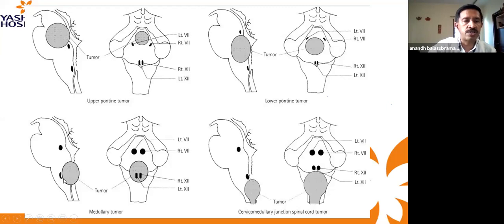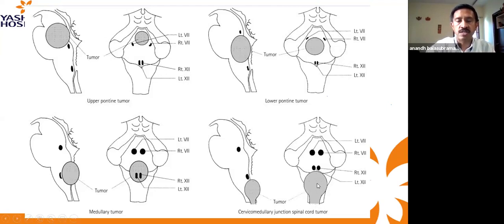Now, if you are in the medullary region, then we are worried about the 12th cranial nerve nucleus, which could be displaced ventrally, anteriorly. Most of them, thankfully, are exophytic tumors, so they can be preserved, but you may not have a good plane of cleavage. So you may end up, when you are taking the deeper part of the tumor, damaging the nuclei. So you need to know whether you are going near the margin. So you start thinning down the margin and start stimulating from inside to see roughly how far you are from the nuclei, so that you can identify and preserve the nuclei without damage.